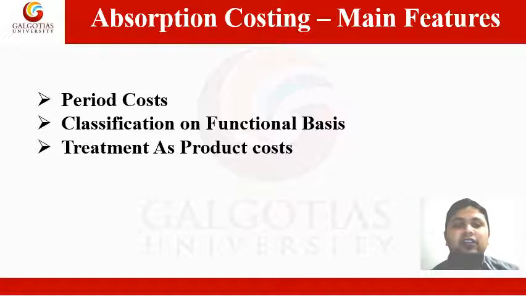Number 3 is treatment as product costs. All variable manufacturing costs and fixed production overheads are treated as product costs and hence they are charged to operation, processes or products.